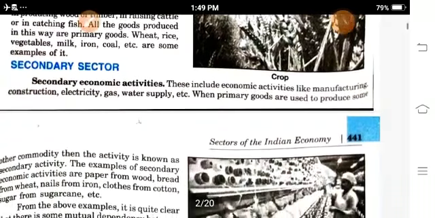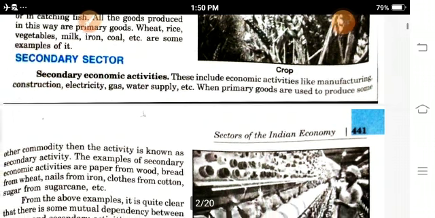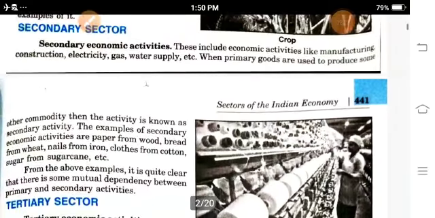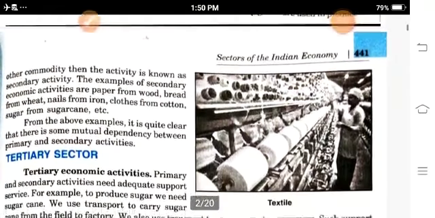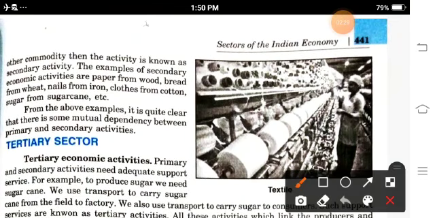Secondary activities, that is known as secondary economic activities. This includes economic activities like manufacturing, construction, electricity, gas, water supply, and when primary goods are used to produce some other commodity, then the activity is known as secondary activity. For example, paper from the wood, bread from the wheat, cloth from the cotton, sugar from the sugarcane. So these show how the secondary industry depends on the primary industry.